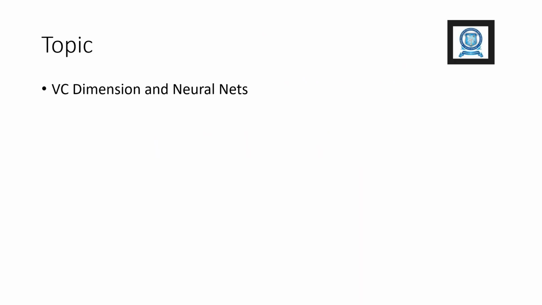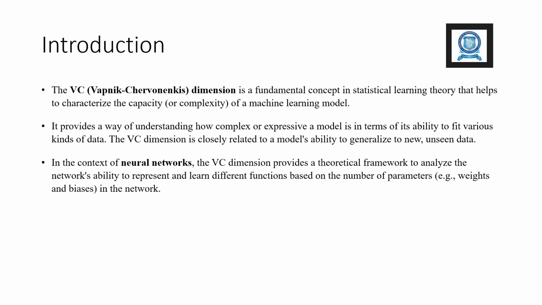The topic covered in this presentation is VC dimension and neural nets. Introduction. The VC dimension is a fundamental concept in statistical learning theory that helps to characterize the capacity or complexity of a machine learning model. It provides a way of understanding how complex or expressive a model is in terms of its ability to fit various kinds of data. The VC dimension is closely related to a model's ability to generalize to new unseen data.